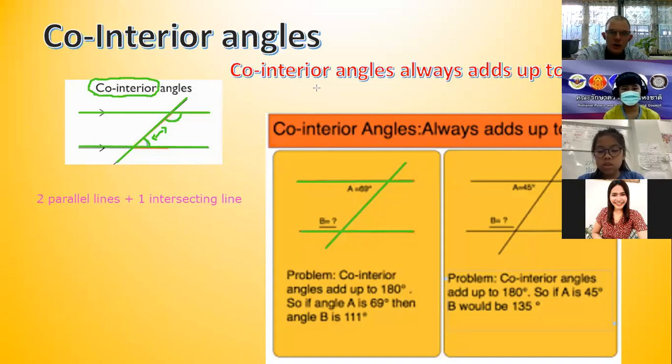So now we have two angles, and our co-interior angles are angle A and angle B. Which angle is bigger, A or B?